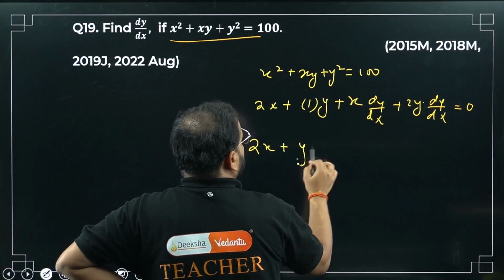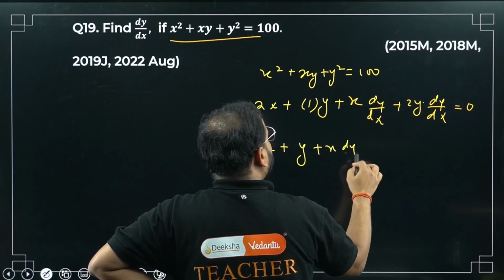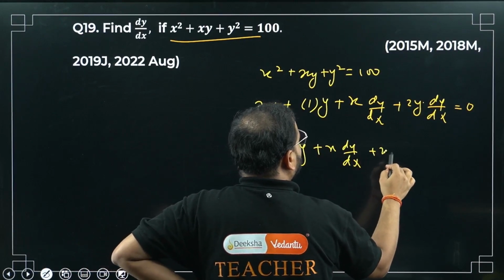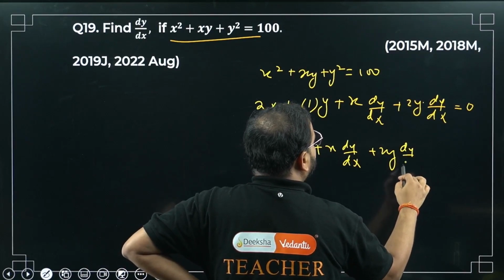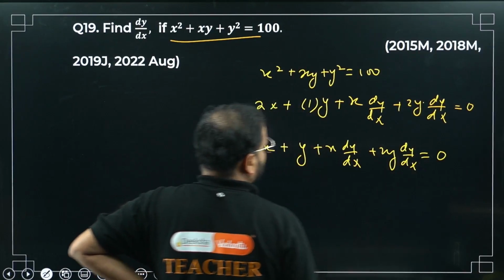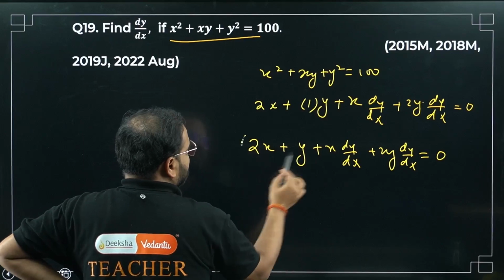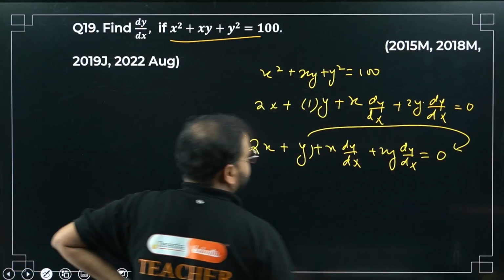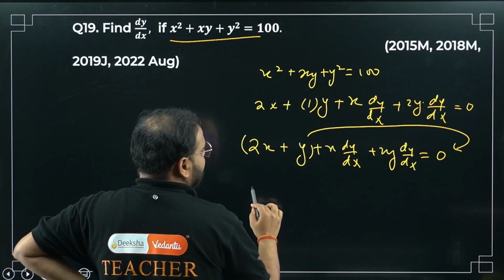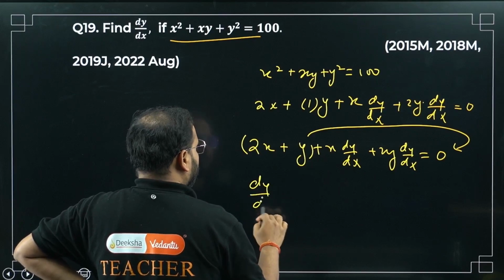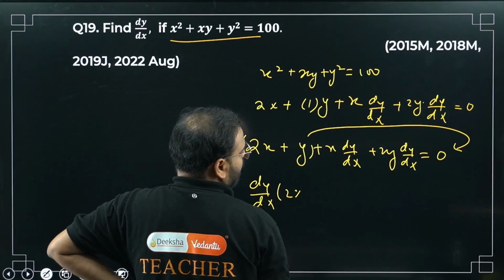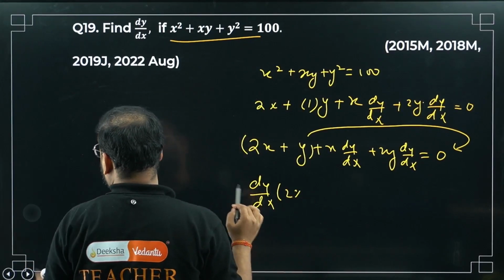x plus y plus x dy by dx plus 2y dy by dx equals to 0. Bring this thing together on this side. What do I have left over here now? I can take dy by dx common, sir. I have x plus 2y, right?